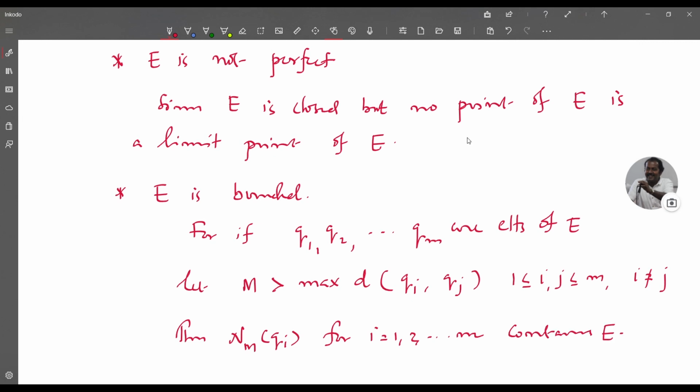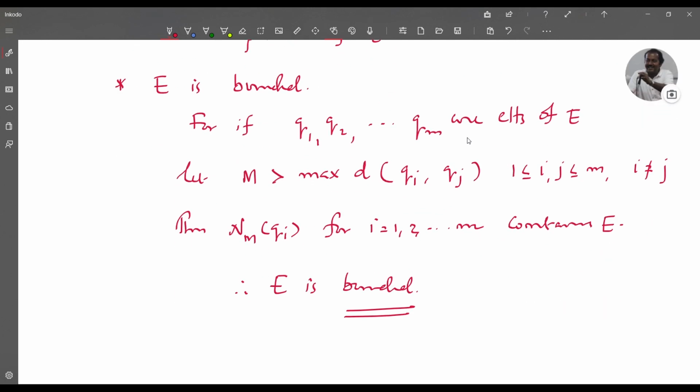Therefore, E is bounded. That's all for today.